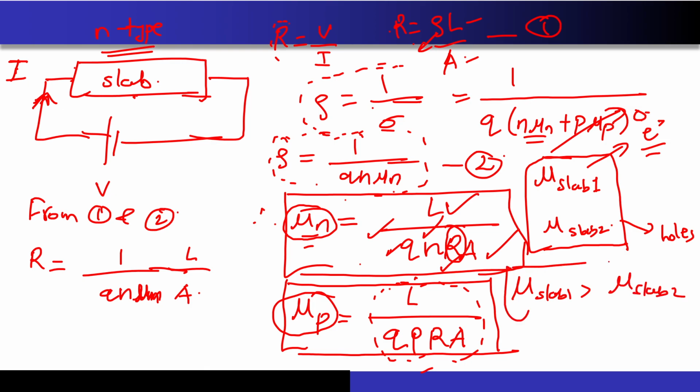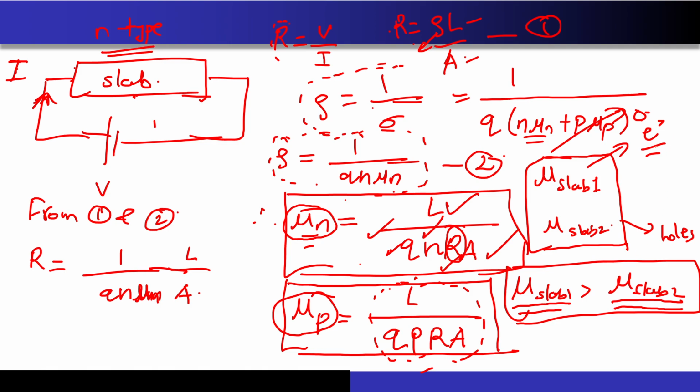So what was the conclusion of doing all this? You conduct this experiment, you get the resistance of the slabs, you find the values of the two mobilities, and these two values will not be the same because the majority carriers in the two slabs are different.